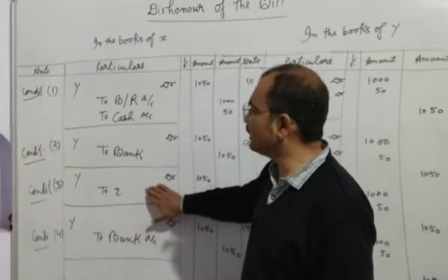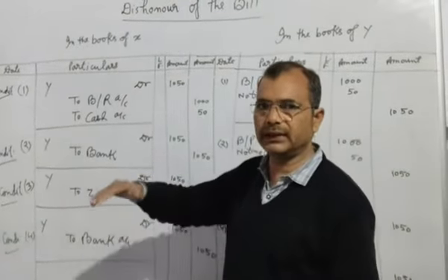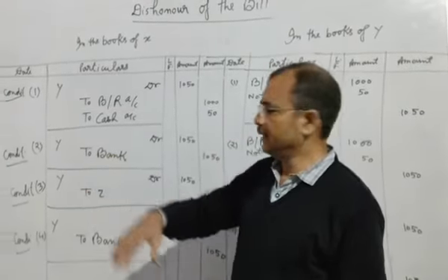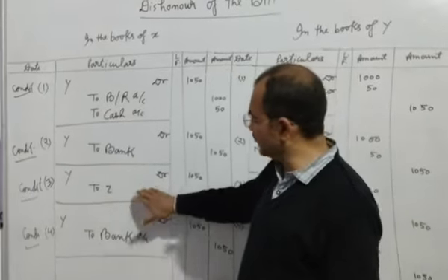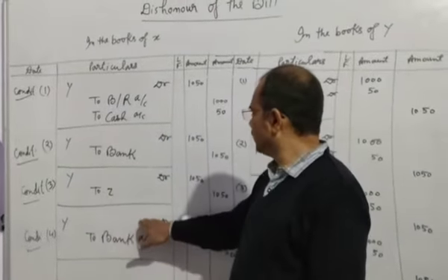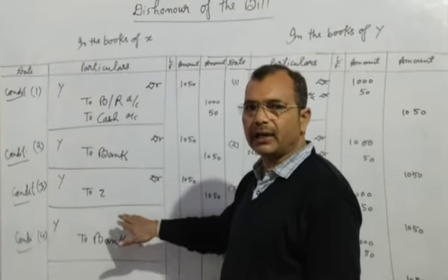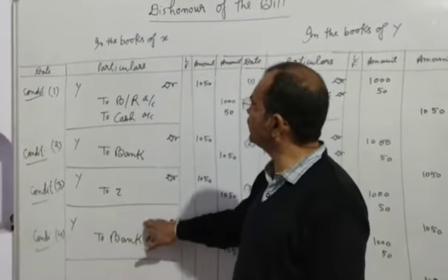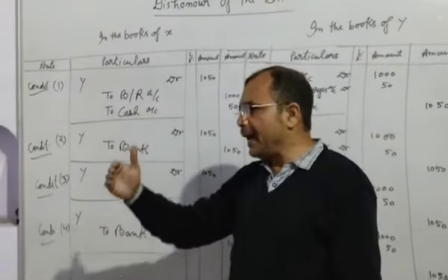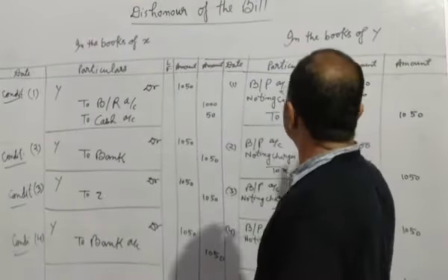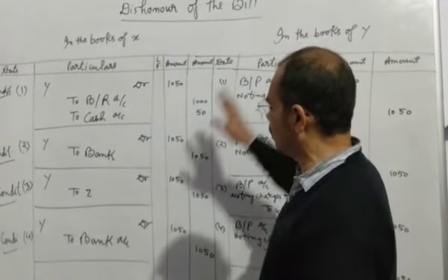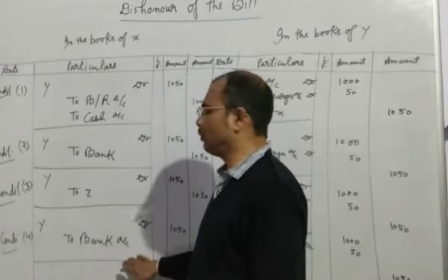This is the third condition when the bill was endorsed, and after that the bill was dishonored, and this is the fourth condition when the bill was sent to the bank for collection, but the amount is not taken by X. At that time, when the bank goes to the buyer and the buyer denies to give the payment, the bill dishonors. So this is the fourth condition.